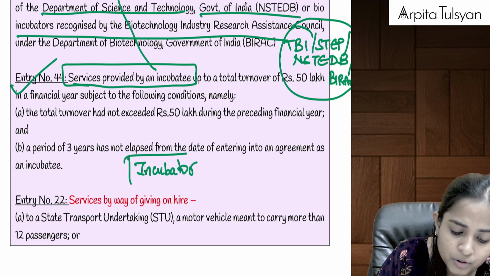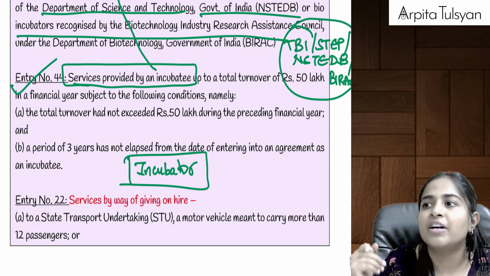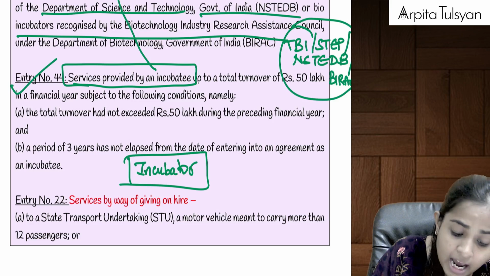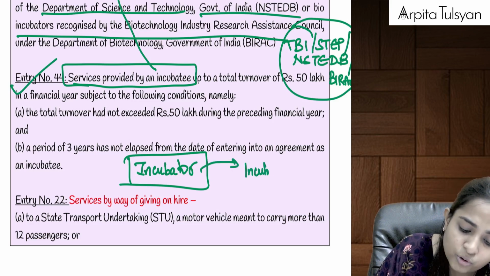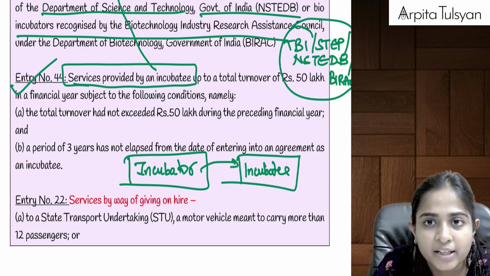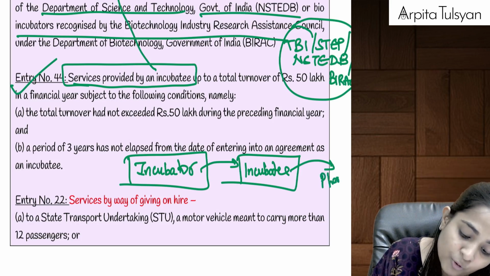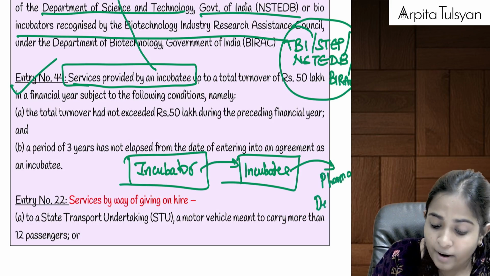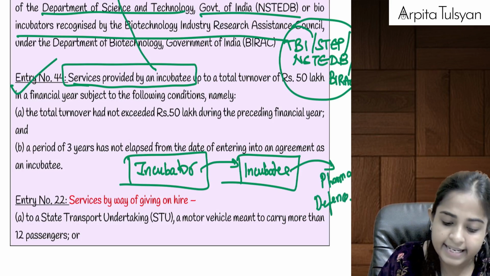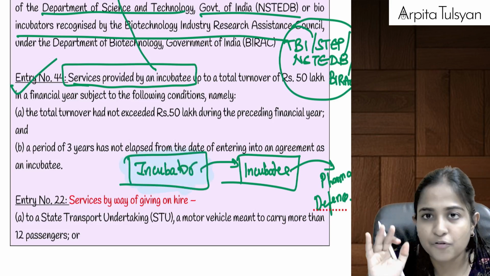Let's say there is an incubator. Incubator is a person who has all the setup. It has a proper laboratory, a proper testing place, etc. They are going to provide the services to the incubatee. Incubatee is a person who is going to actually do the research. After doing the research, let's say they will provide services to some pharma companies, to defense companies, etc. So first of all, any services provided by incubator are fully exempt.